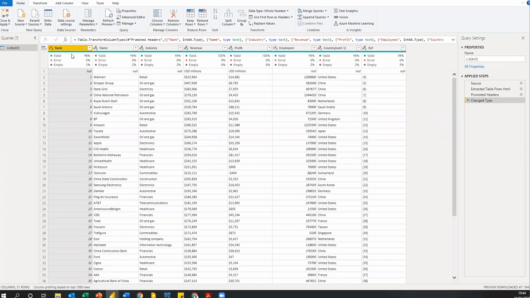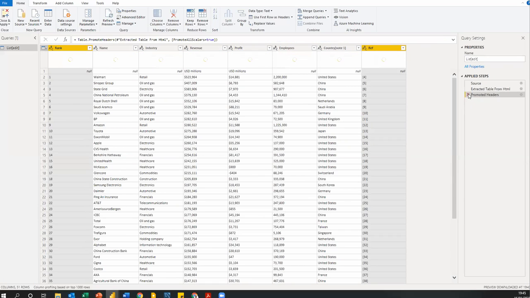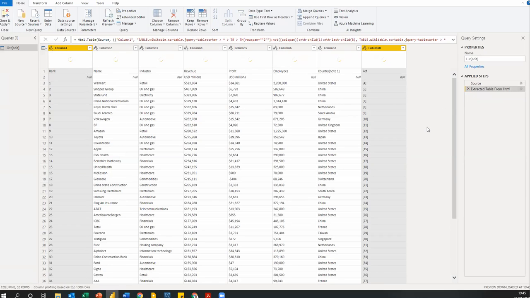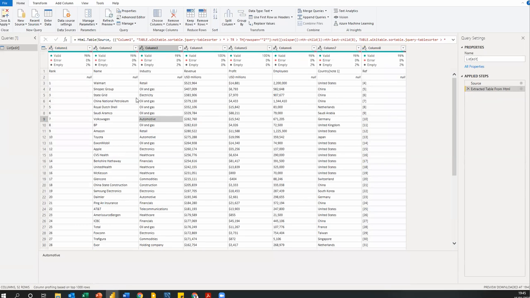First of all, I don't need this first column that says rank, and I don't need this last column that says ref. So what can I do? Before I go there, let me remove some of the transformations that Power BI has done already for me. So this is exactly how the table is, and I can see a description of my data set. I can see that there are 98% valid rows, there are 0 errors, and there are 2 empty rows. The ones that are empty are these ones showing me null. I'm not going to delete them now for some reasons.